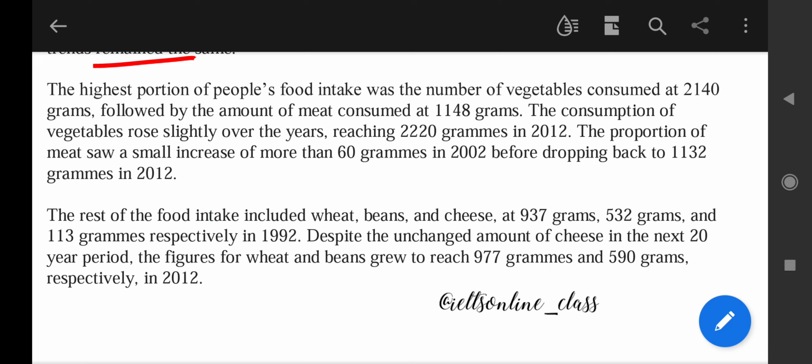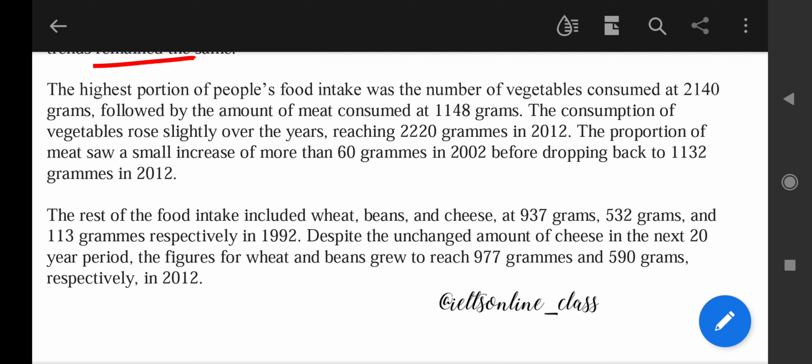The proportion of meat saw a small increase of more than 60 grams in 2002 before dropping back to 1132 grams in 2012. Now in this we have given the data by simultaneously comparing it with one another, or you can simply write down the data of 1992 and then you can explain everything in the second body para. It is up to you.